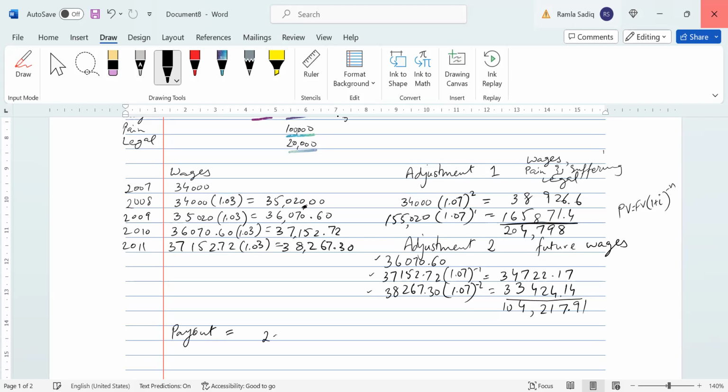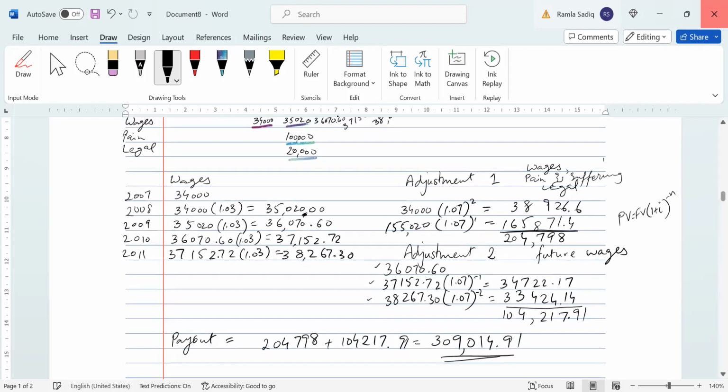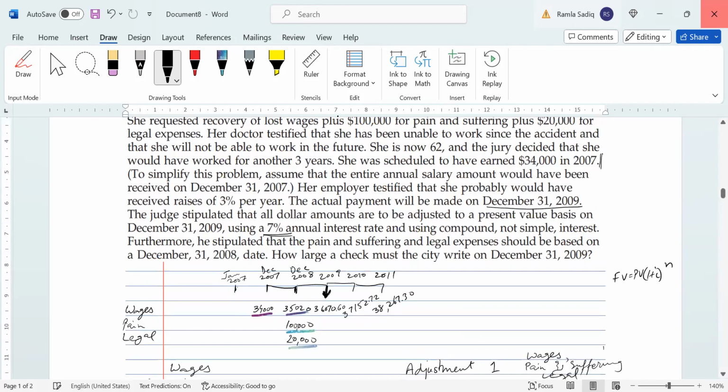So we'll have 204,798 plus 104,217.91. And the total amount of money that the city is going to write this young lady a check for is 309,014.91. This is the size of that check. And so this is how we answer this particular question.